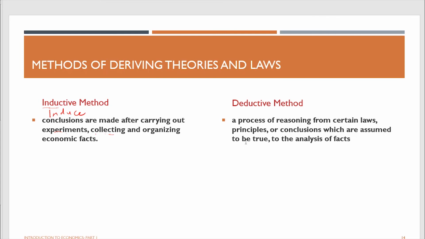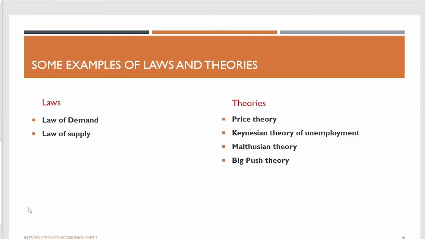Examples of theories include the Malthusian theory, the Keynesian theory, the price theory, and the big push theory. They will have so many assumptions in them because we are coming from the point of conclusion. We are basing on certain conclusions to deduce the theory. While laws, we have the law of demand and the law of supply and others. But these are the biggest laws we have in economics. So that is what we have about that.